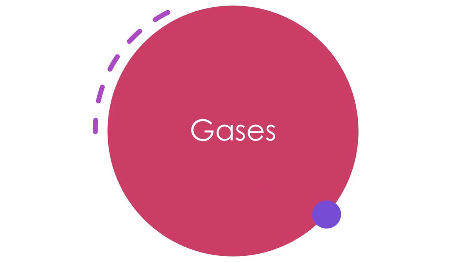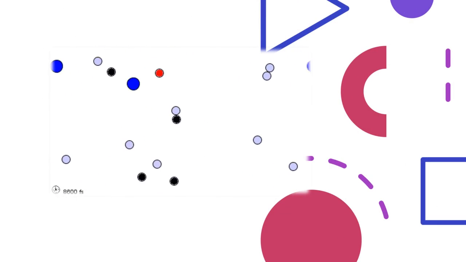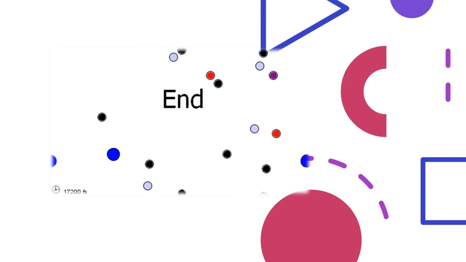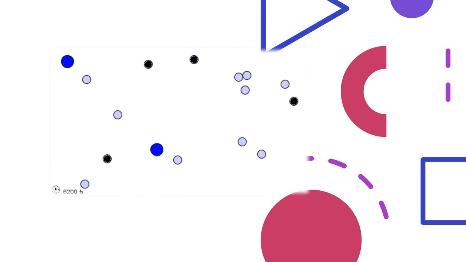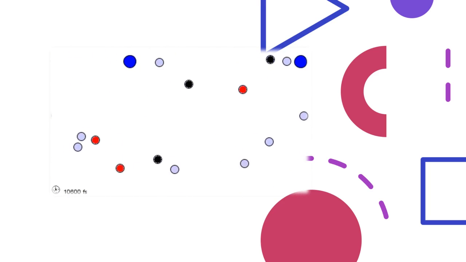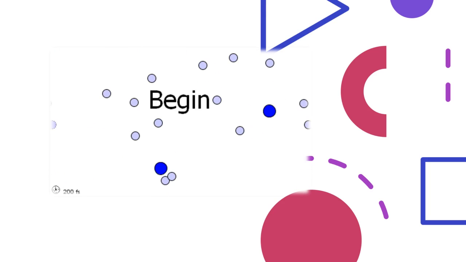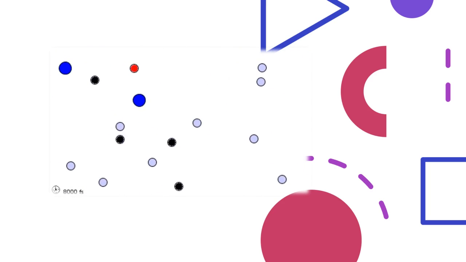Gases. Particles in a gas are a long way apart so they can move quickly in all directions. The particles can move easily because there are no attractive forces between them. This means that a gas has no fixed shape or volume. When you squash a gas, the particles move closer together and the gas takes up less space.